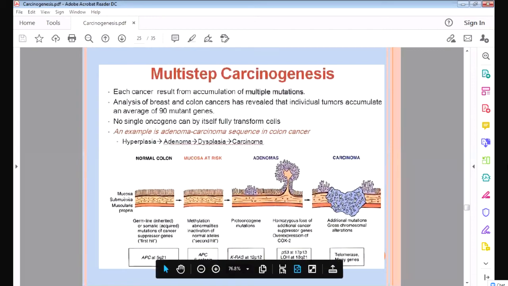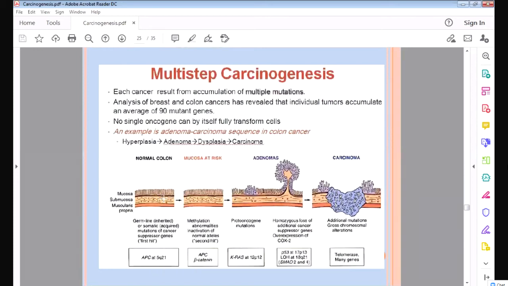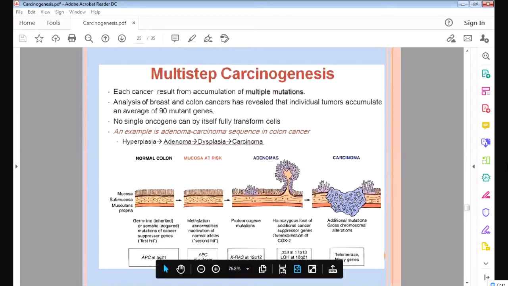So this is the normal colon. This is the normal epithelium, mucosa, submucosa. First one gene is damaged. This APC gene is damaged. You can see this APC gene is damaged. So what will happen? The mucosa becomes risky. This mucosa becomes a little damaged.